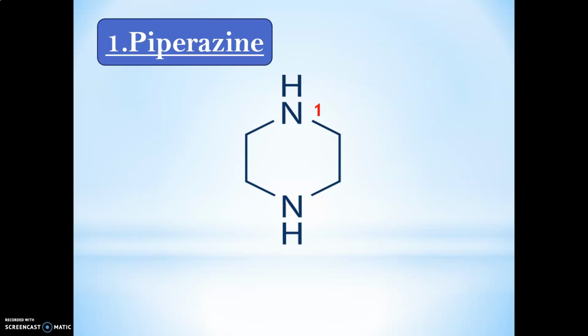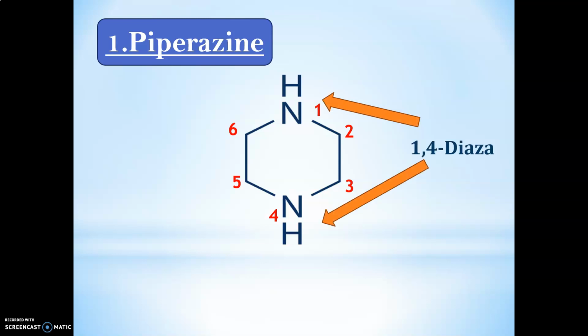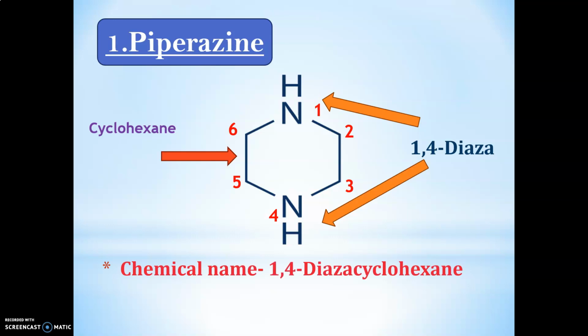So what is the chemical name of this piperazine? Number the structure 1, 2, 3, 4, 5, 6. The nitrogen atoms are present at positions 1 and 4. Piperazine is also called a diaza cyclohexane. So the chemical name is 1,4-diazacyclohexane.